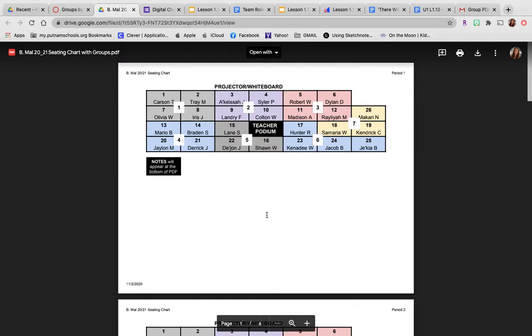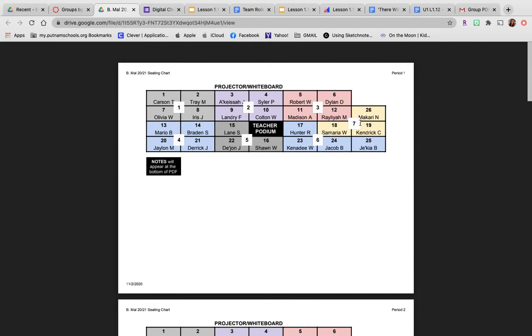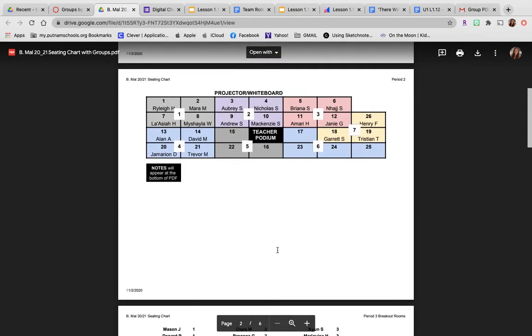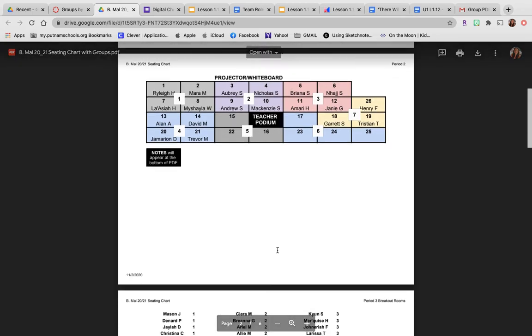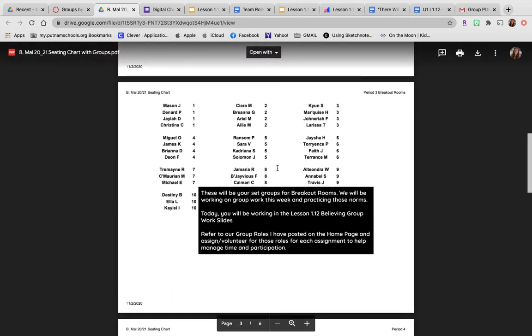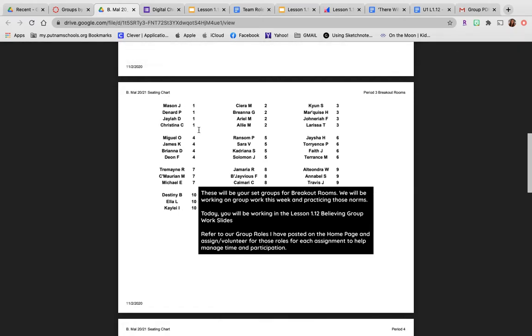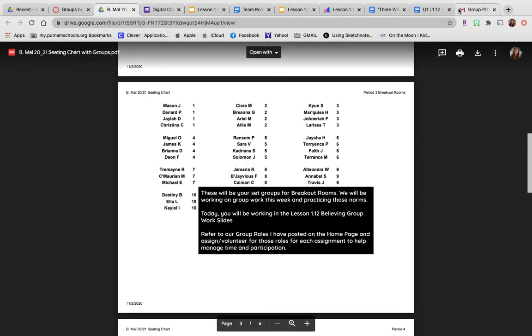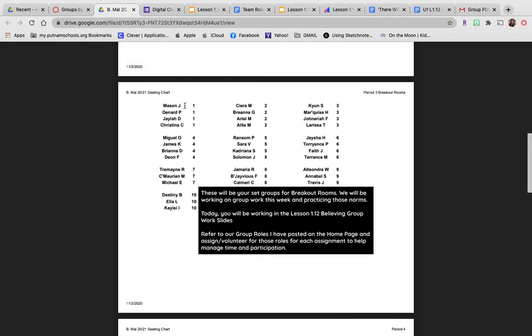And here's my groupings by class period. So this is period 1, groups 1, 2, 3, 4, 5, 6, and 7. And then I have period 2 will not be meeting today. Here are your groupings for third period. So reach out to these students here. It's easy to email each other because if you're emailing through your Google Mail, your Gmail through PCSD, all you have to do is start typing that person's name and their address comes up.